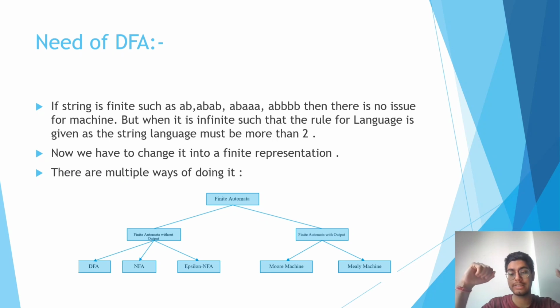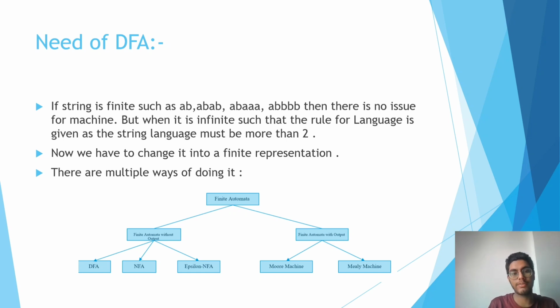Now, after learning the definition of finite automata and many things about it, let us look at what deterministic finite automata is, or what is the need of deterministic finite automata. As we have seen, there can be many strings possible, and it can lead to infinity. We don't even know what the biggest possible value for a finite set can be.